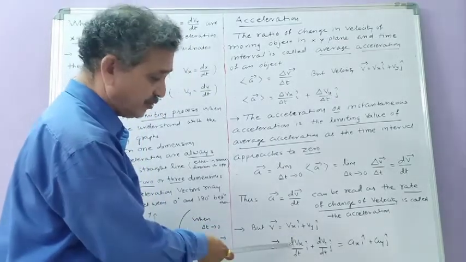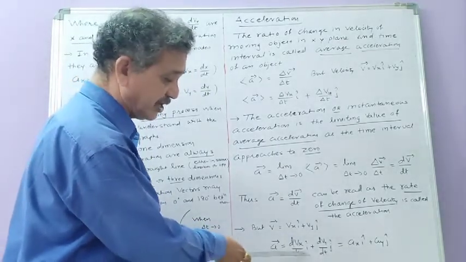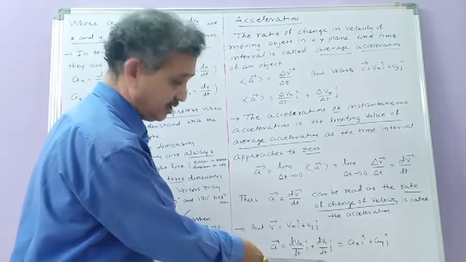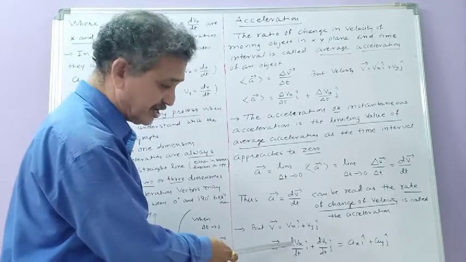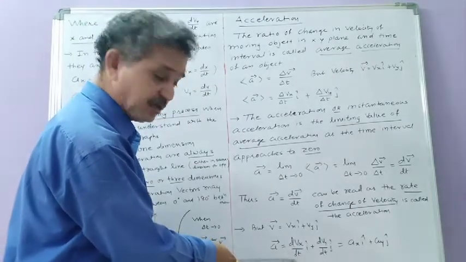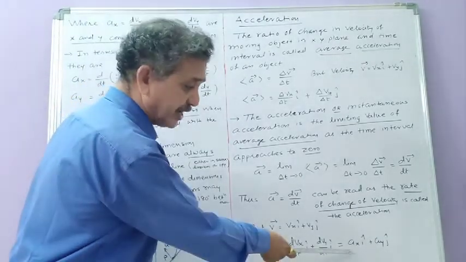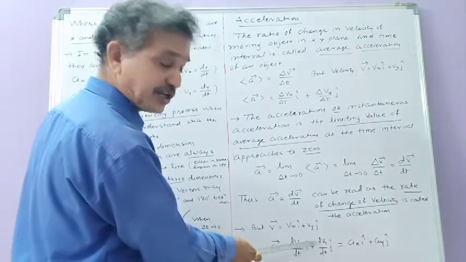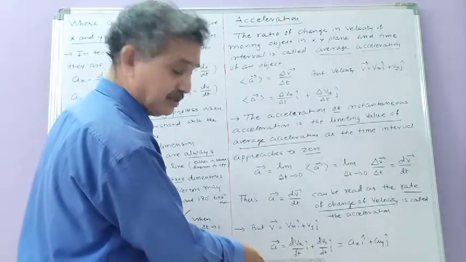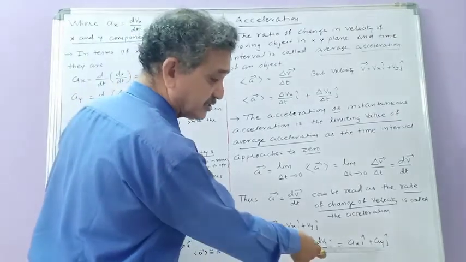Again we know the instantaneous velocity is given by vx i plus vy j. Substituting, we can write dvx upon dt into i plus dvy upon dt into j. This dvx by dt, the change in velocity in x direction upon the time interval, gives the acceleration in x direction. dvy by dt, the change in velocity in y direction upon the time interval, gives the acceleration in y direction.